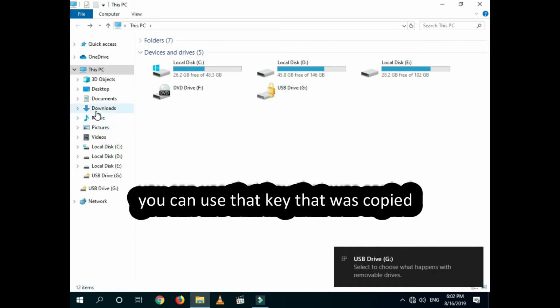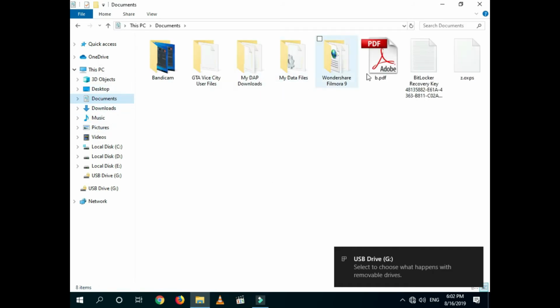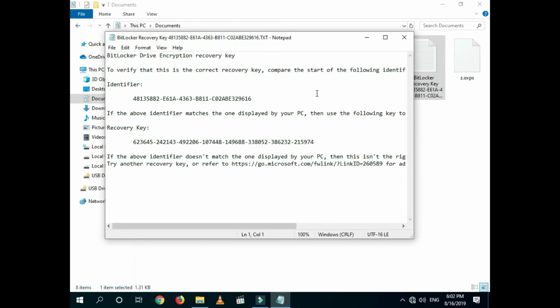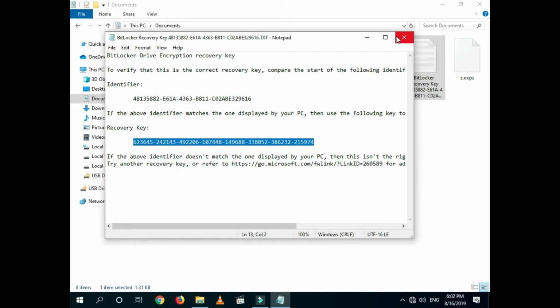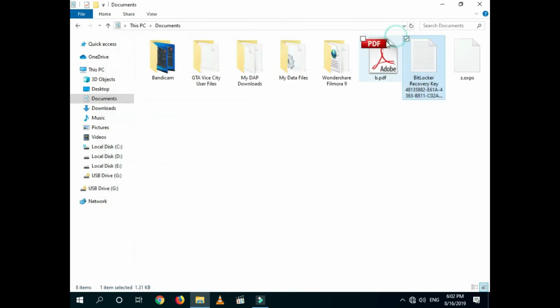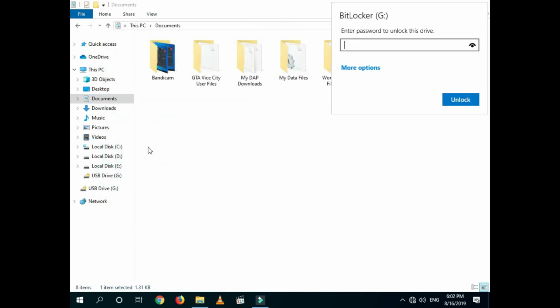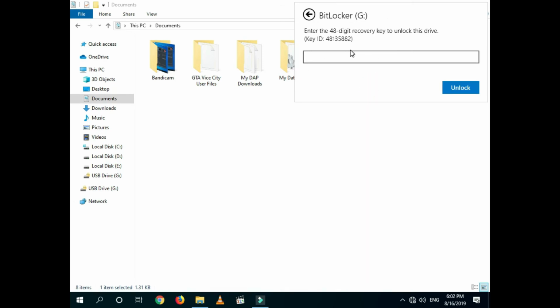If you forget your password, you can use your recovery key. Copy that key. Click on More options and click on Enter recovery key. Use Ctrl+V to paste your key.